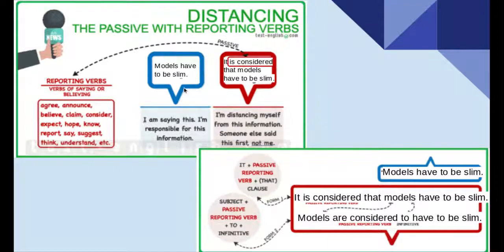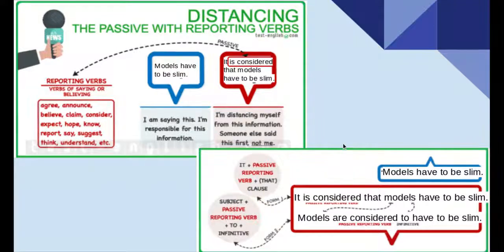Now, look at this phrase. Models have to be slim. In this case, I am saying this and I am responsible for this information because I said it. This is what I think. But if I use this sentence, it is considered that models have to be slim. In this case, I am distancing myself from this information. Someone else said this first, but it was not me. I am just repeating what another person said. Okay? So it is like reported speech, except that this one is more formal.